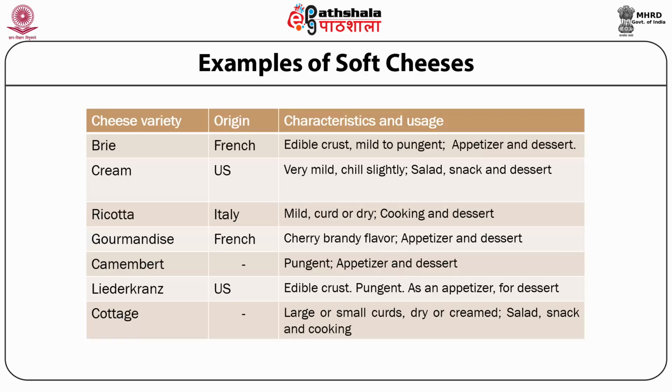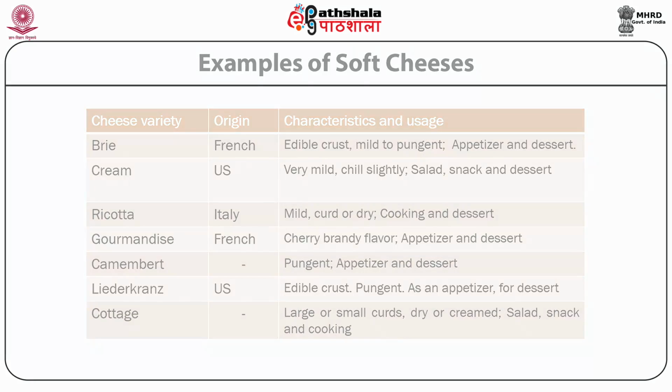The last soft variety is cottage cheese. It can be served as large or small curds pack size. It can be dry or even creamed using some low fat cream to have about 5% fat. The application of this cottage cheese includes salad, snacks, as well as cooking purposes.